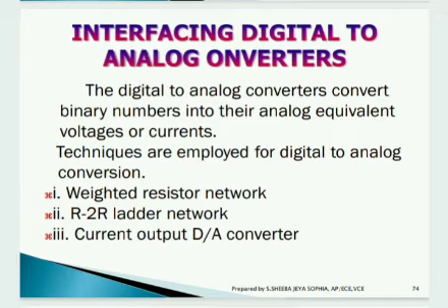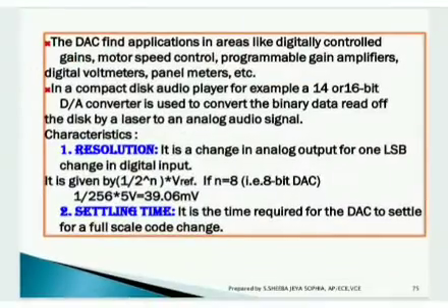Techniques for converting digital to analog are the weighted resistor network, R to 2R ladder network, and current output DA converter. This DA converter is used to convert the binary data read off the disk by a laser to an analog audio signal. There are two main characteristics in these DA converters.